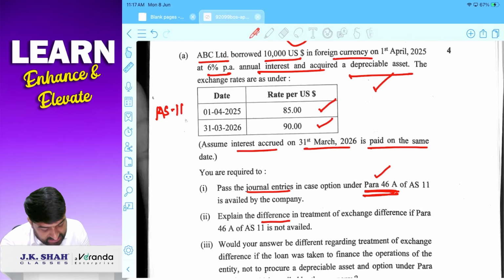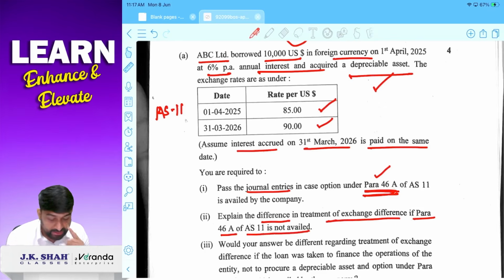Explain the difference in the treatment of exchange difference if para 46A of AS11 is not availed. If para 46A is not availed, then para 13 will be applied and exchange difference will be charged to P&L, correct. If para 46A is not applied, then exchange difference will be charged to P&L.